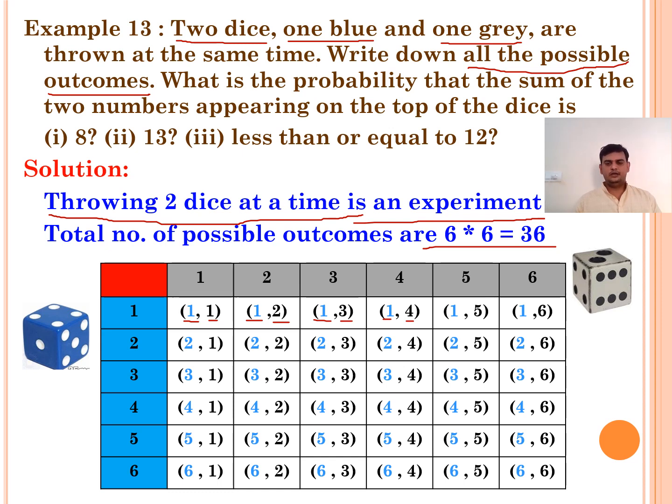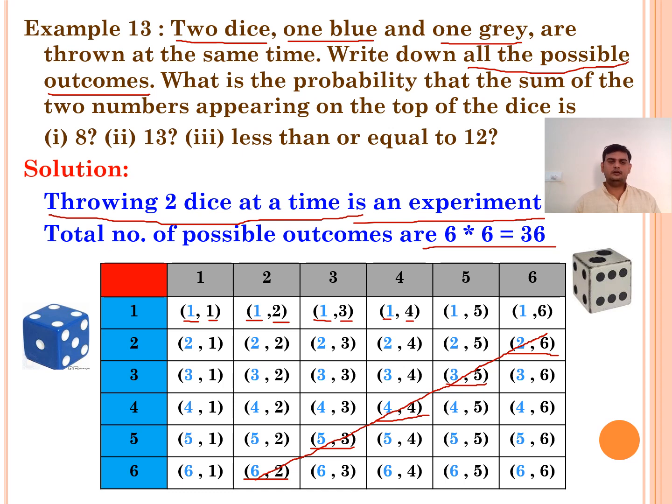I will explain. Here I have the outcomes 2, 6; 3, 5; 4, 4; 5, 3 and 6, 2. Just observe these outcomes: 2 plus 6, 8; 3 plus 5, 8; 4 plus 4, 8; 5 plus 3, 8; 6 plus 2, 8. Now all these give us 8. Means in total how many are we having? We are having 5 favorable outcomes. So these 5 favorable outcomes give us the sum 8.